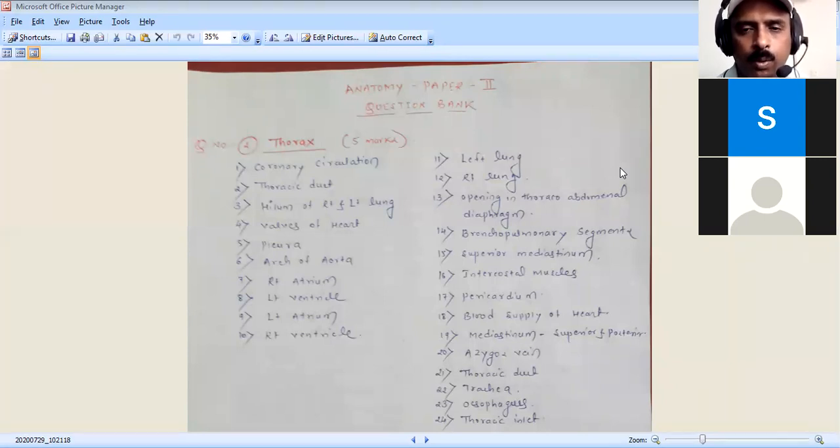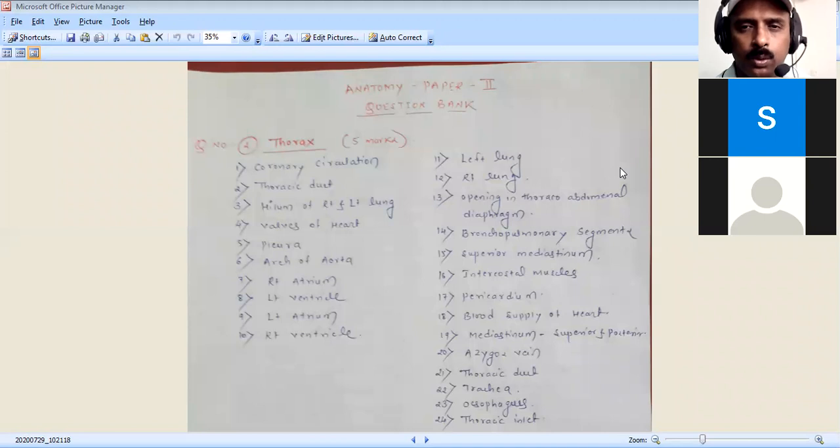Then you have to tell about the mediastinal relations: right atrium and right ventricle are related to the right lung, and the left ventricle is related to the left lung. Then right phrenic nerve in the right lung, and left phrenic and left vagus in the left lung. Next, I have told the bronchopulmonary segments, 10 in each lung.